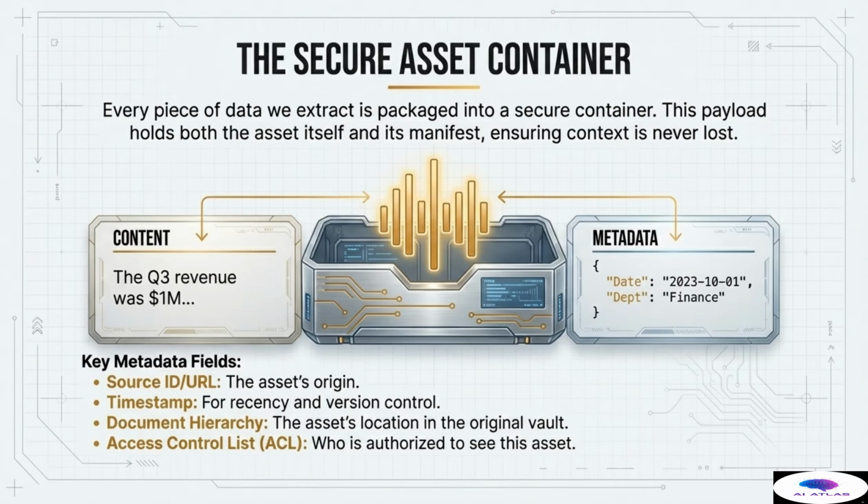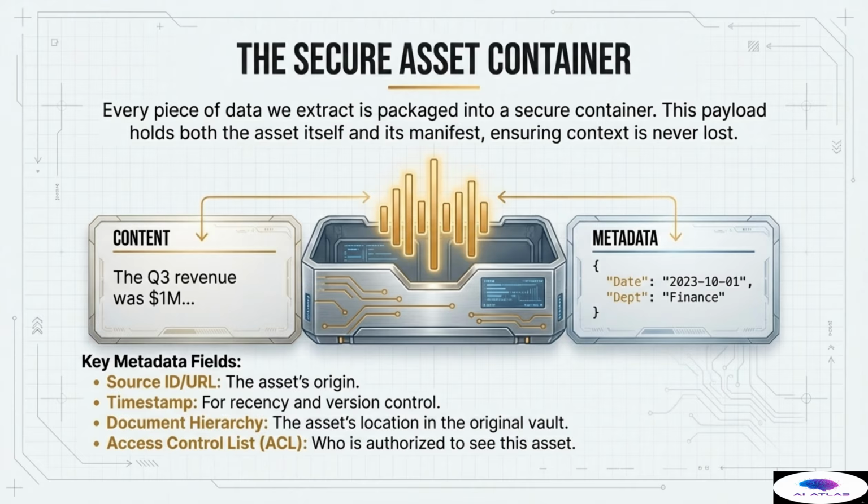Once the raw, unstructured data is broken down into contextually coherent chunks, the unit of information we store and search, each piece is packaged into what we term the secure asset container. This container represents the atomic unit of our entire RAG system. It is a secure payload that holds both the asset itself, the raw content, and its manifest, the metadata. This structure is absolutely mandatory, as it ensures that the context and source traceability of the content are never lost during the retrieval process.